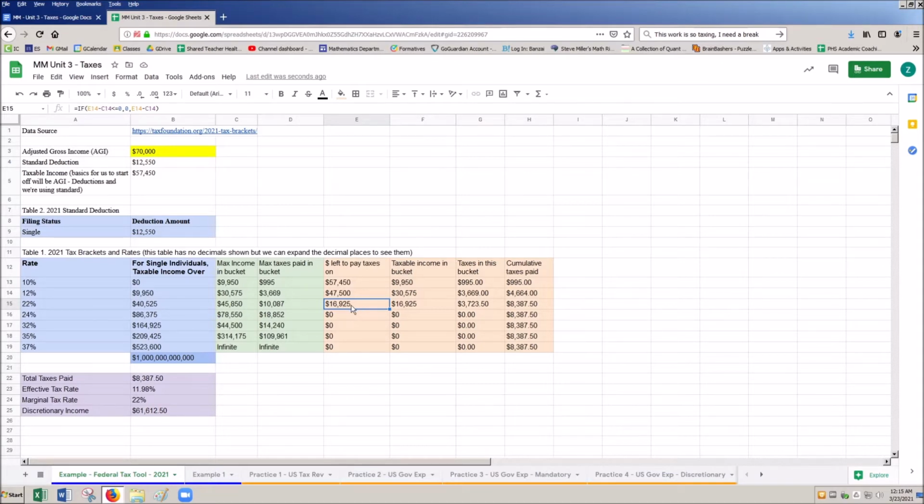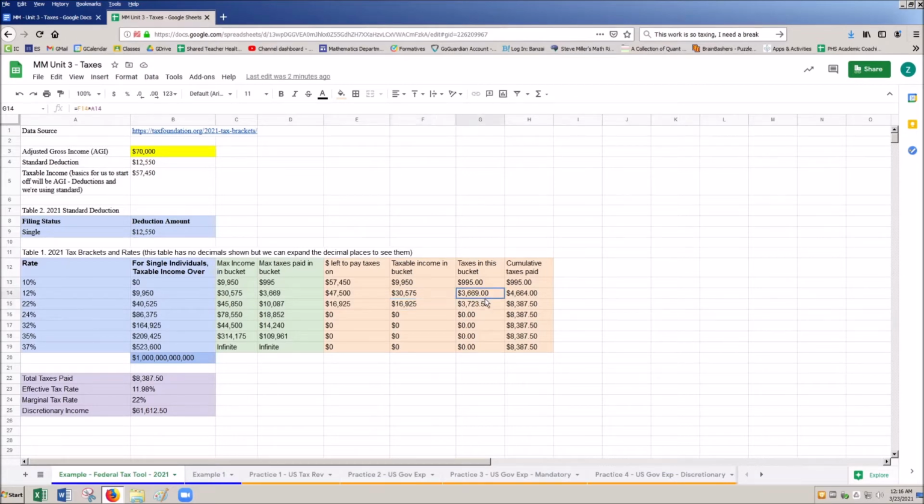I'm now in my third bucket. This bucket is at 22%. So this 16,925 is being taxed at 22%. That's how we get this amount right here. So let's think about this for a second. In this first bucket here, the 12% bucket, we paid taxes on $30,575. In our third bucket, we're paying taxes on $16,925.